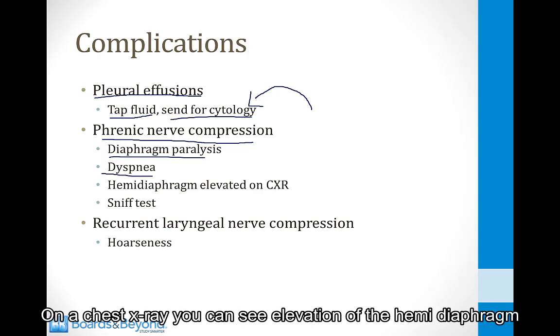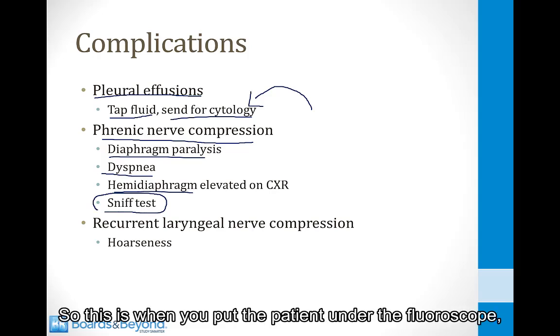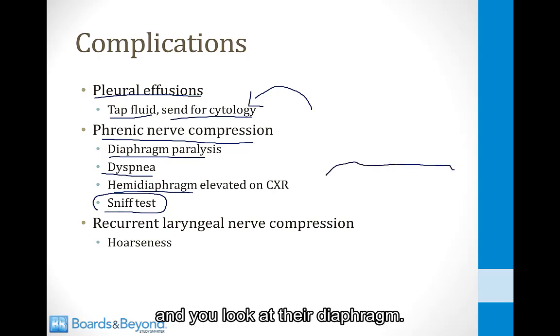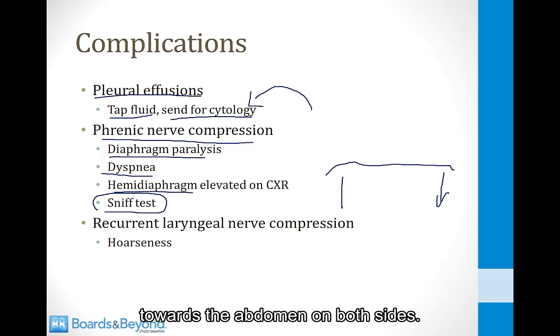On a chest x-ray, you can see elevation of the hemidiaphragm on the affected side. You also can sometimes do something called the sniff test. So this is when you put the patient under the fluoroscope and you look at their diaphragm. When they sniff, the diaphragm should go down towards the abdomen on both sides.